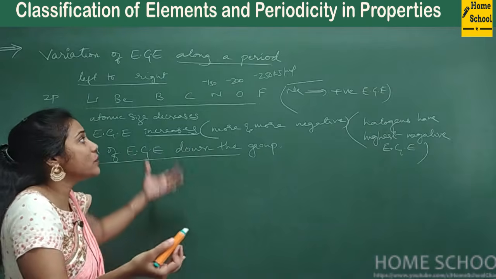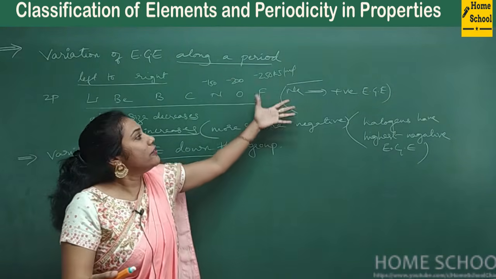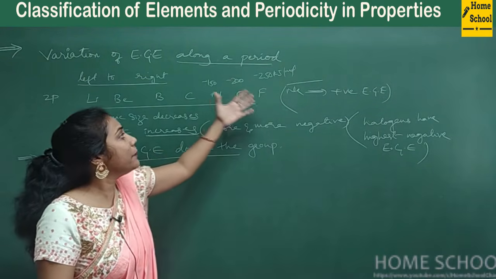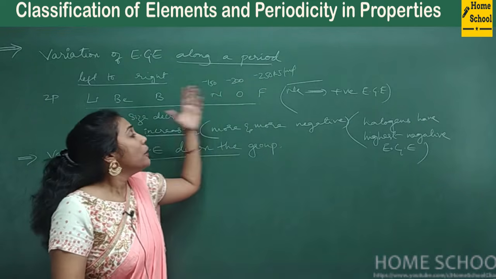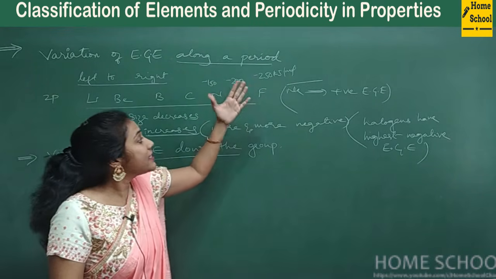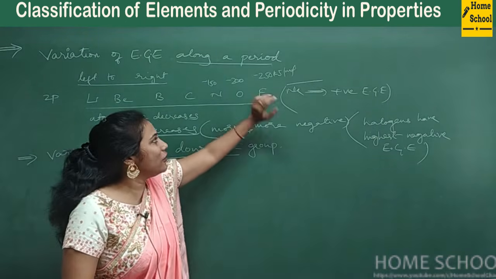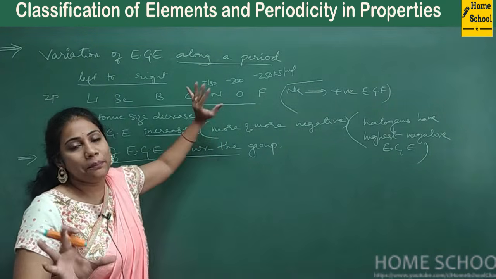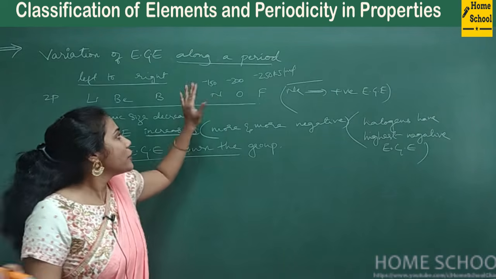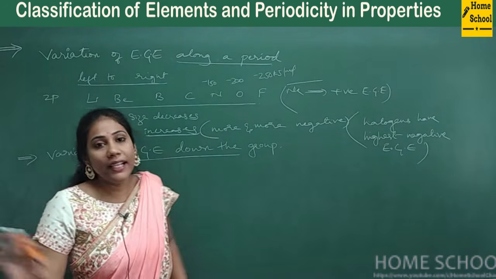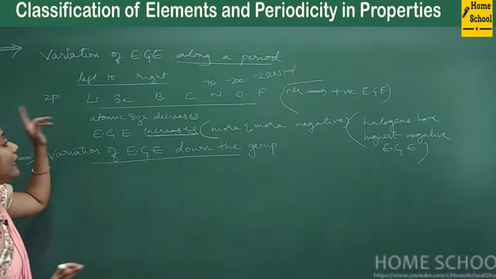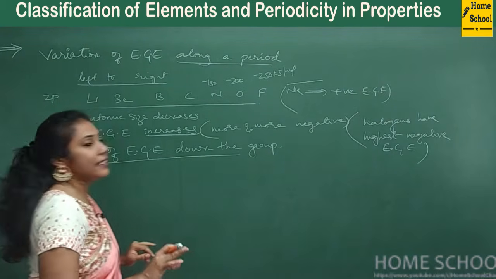So this is what you have to observe. Values are becoming more and more negative means what? More and more energy is released in case of halogens. These are not correct values, just some approximate digits I have shown you. Okay, so this is how your negative value will increase as you go from left to right in a period.